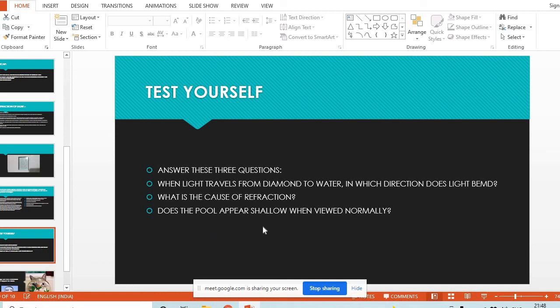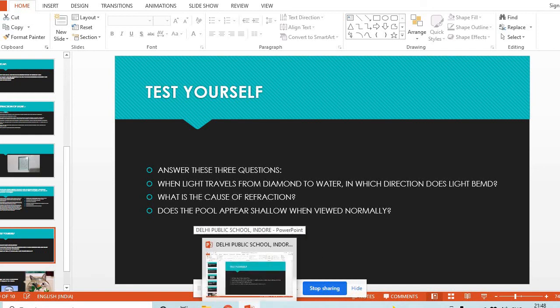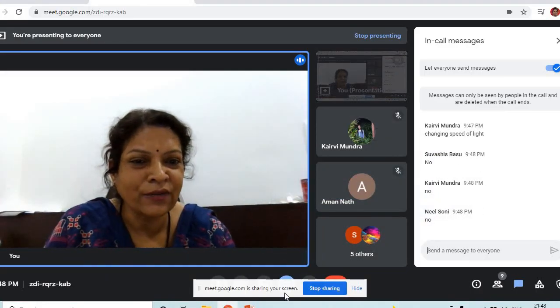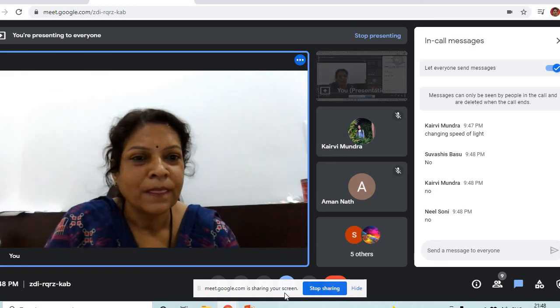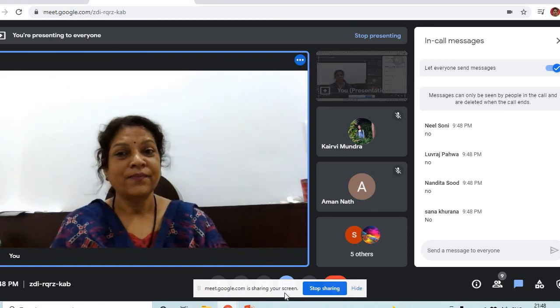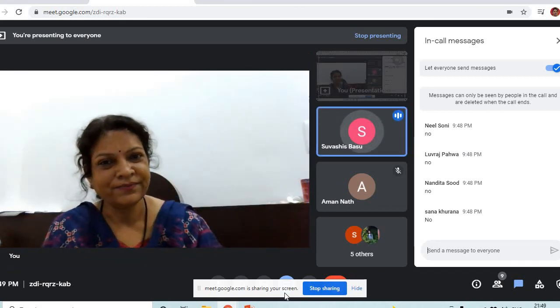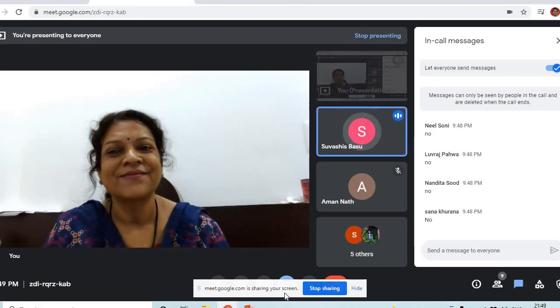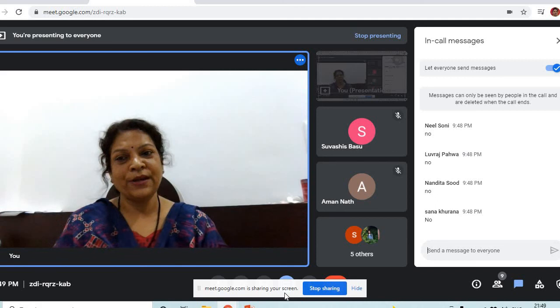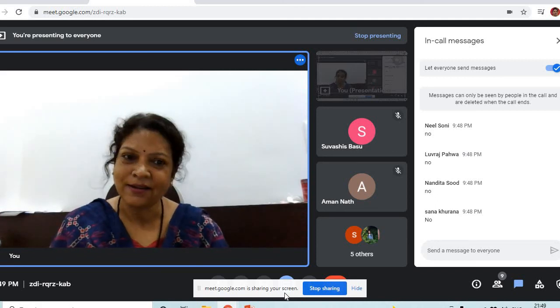Does the pool appear shallow when viewed normally? Please think and then answer. Does the pool appear shallow when viewed normally? No. Sarthak, Kairvi, no. Neil, no. Nandita, no. Sana, no. Wonderful. Why does this happen? Because when the light goes perpendicular, no refraction occurs. Yes, when the ray enters another medium normally or perpendicularly, no refraction occurs.